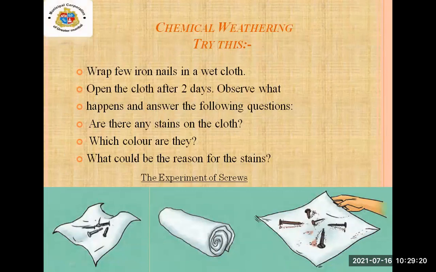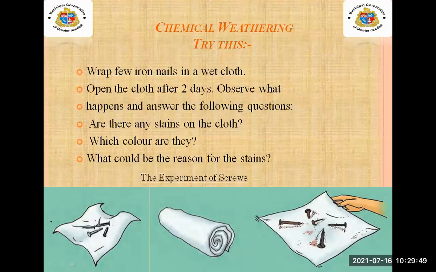Next, there is also one more activity here. See, you have to take a wet cloth. When we take the wet cloth, we have to keep iron nails inside it, and open the cloth after 2 days. What will happen? We have to observe it and answer the following questions.